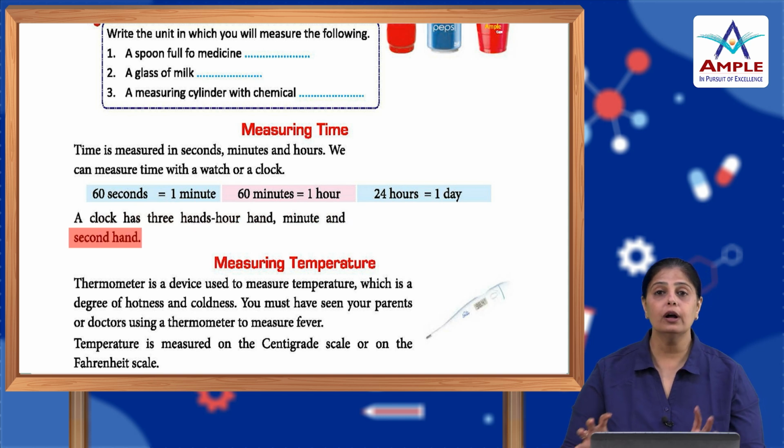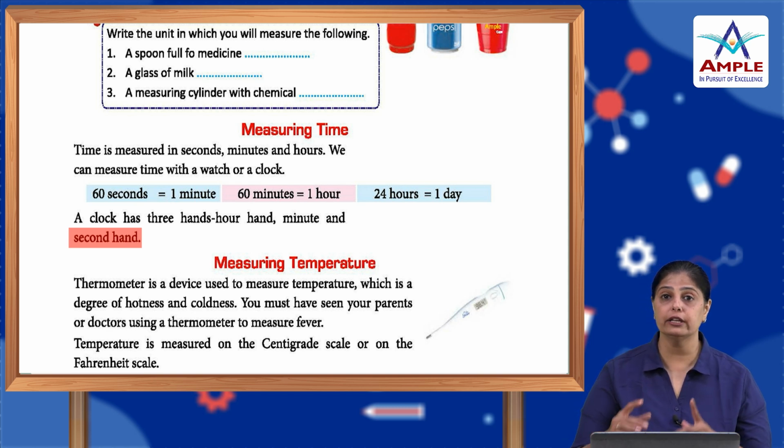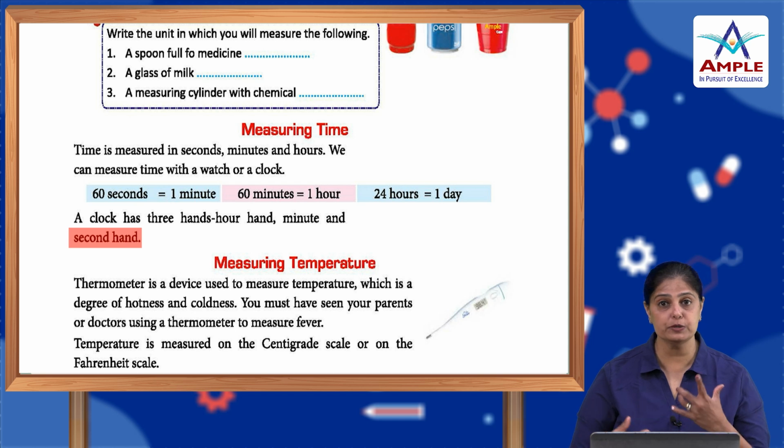When you look at a clock, you will see one hand which is constantly moving, that is the seconds hand. The shortest hand is the hour hand, and the longer hand is the minute hand. The minute hand moves continuously, and accordingly the hour and the time keep changing.